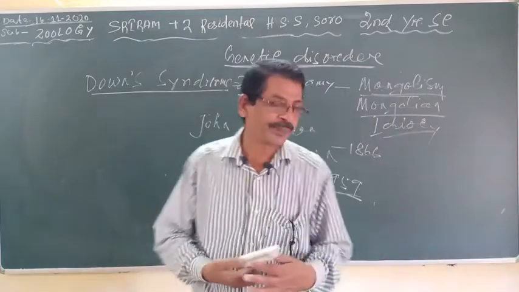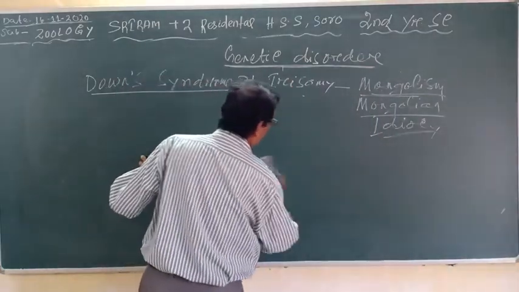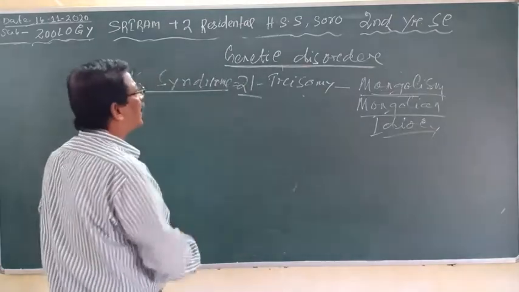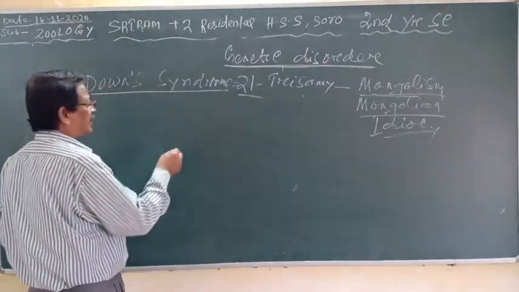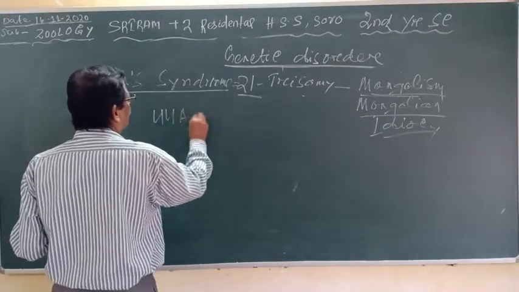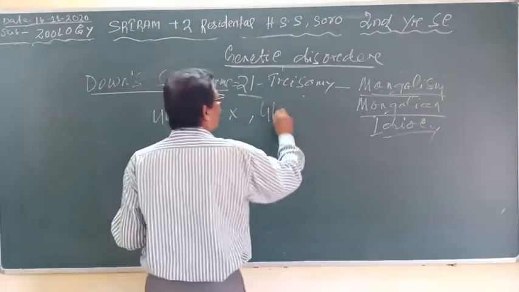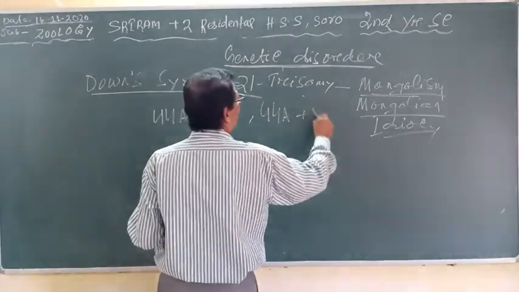से कौन कहिले से कहिले जे 21 trisomy. तामाने हमर केते होवा कथा 44 autosomes plus x or 44 autosomes for x and y.